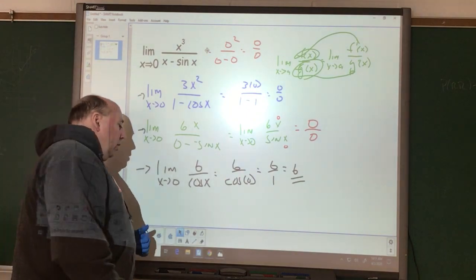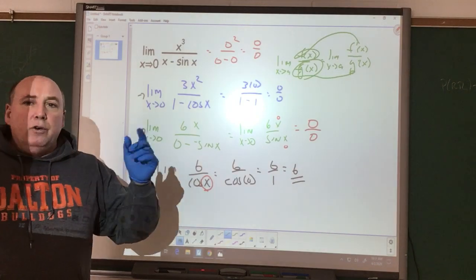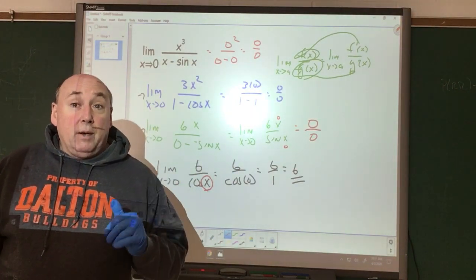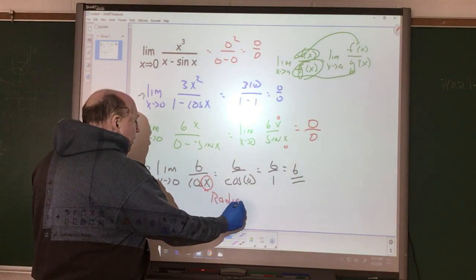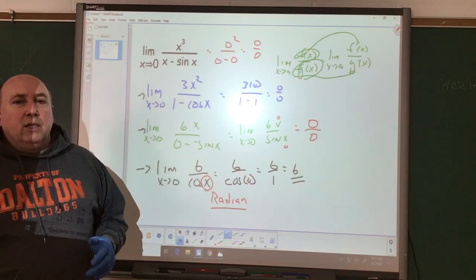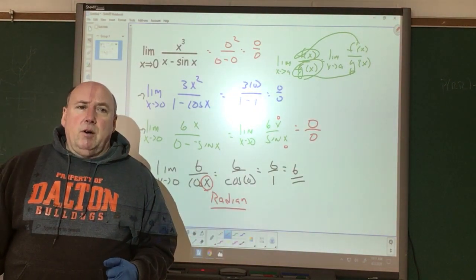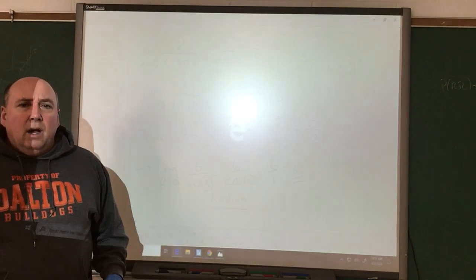Once again, this also goes for Newton's method. When we're dealing with Newton's method, if we have a trig function there, we need to make sure we are in radian mode. We need to make sure we're dealing with radians, both with this and also with Newton's method, to be able to solve values or find zeros in Newton's method.